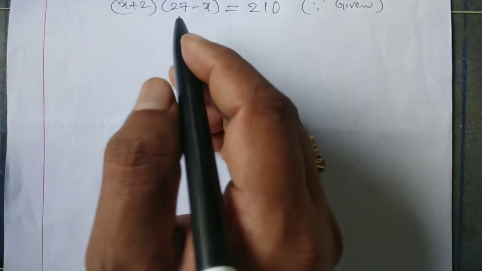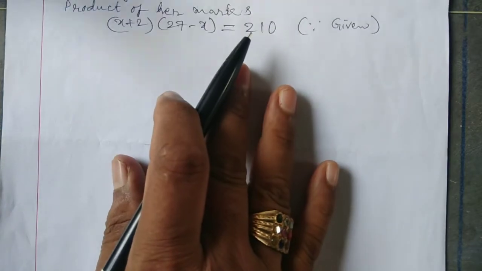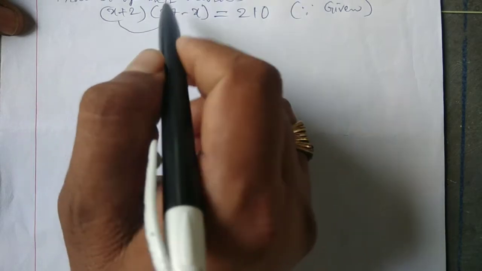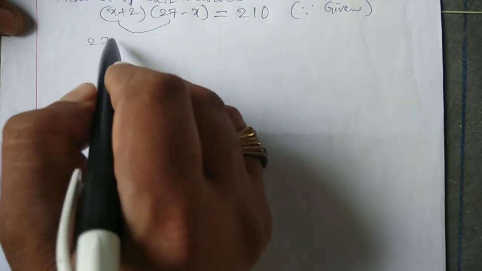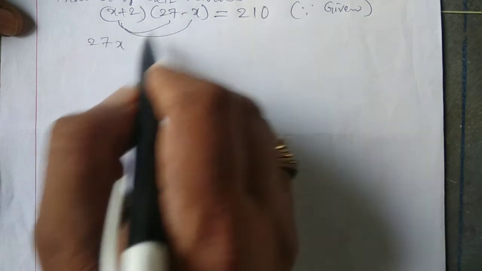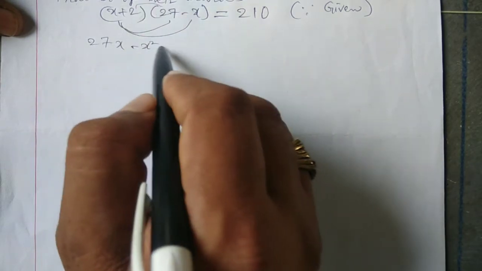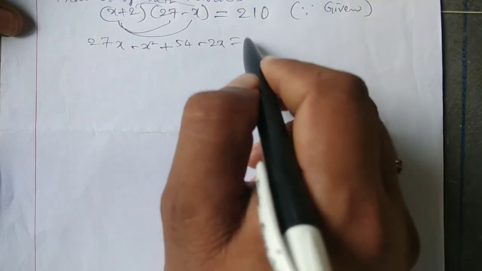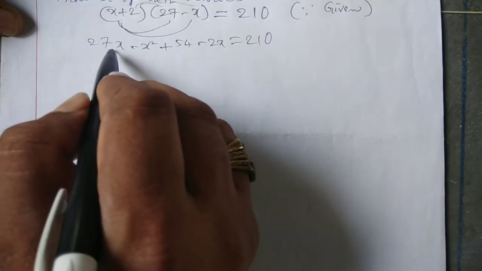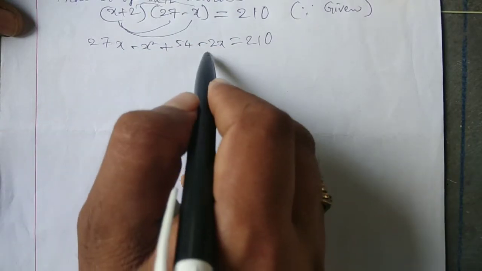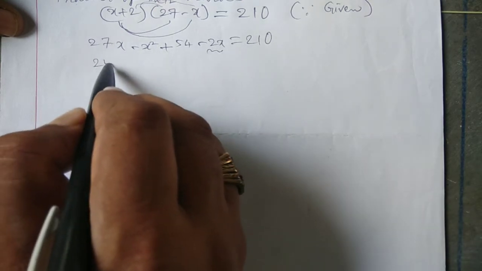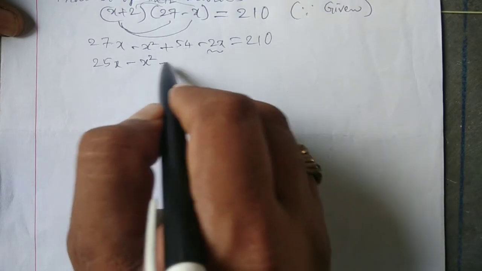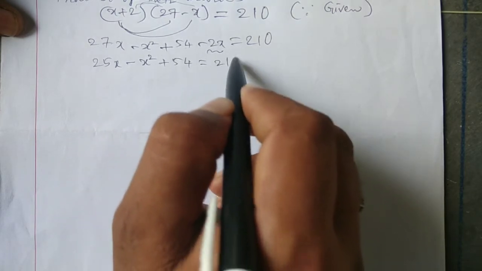Now we have to solve the equation. X into 27, x into minus x minus x square, 2 into 27 is 54, 2 into minus x minus 2x is equal to 210. 27x minus 2x, so 25x minus x square plus 54 is equal to 210.